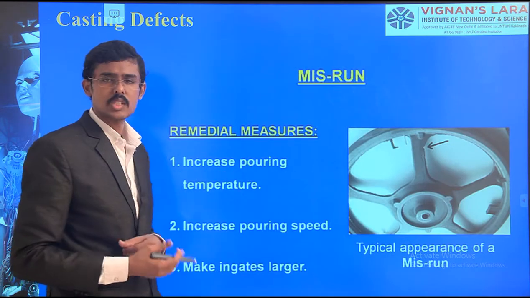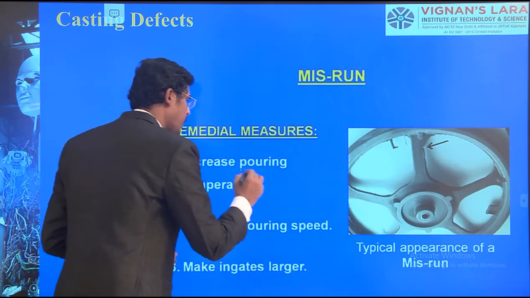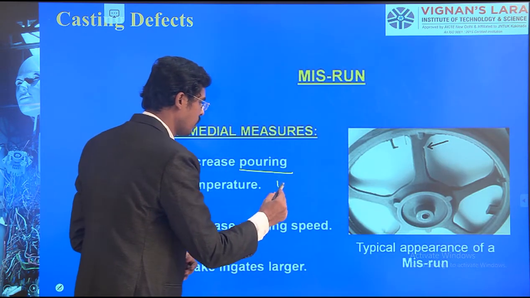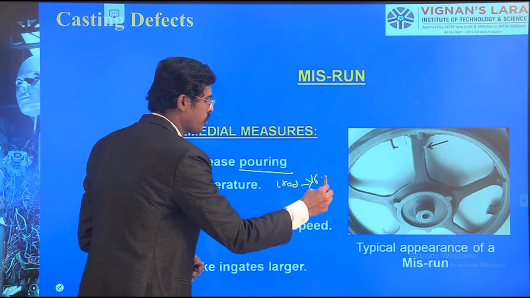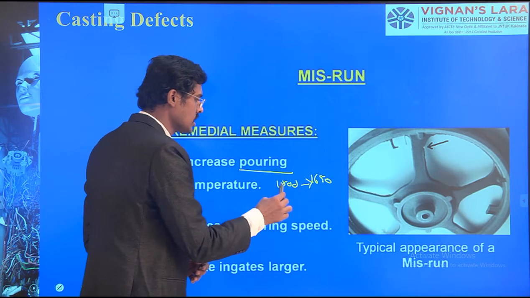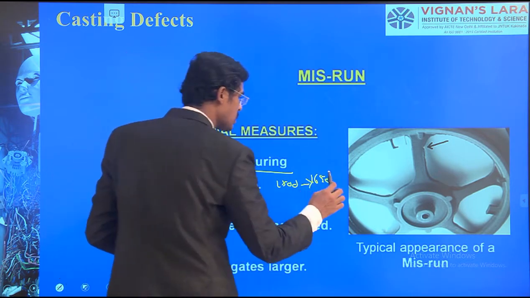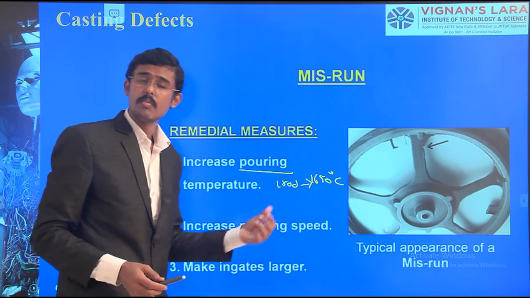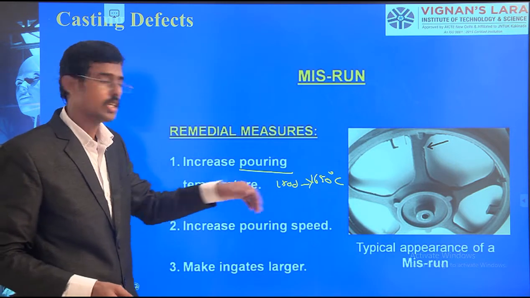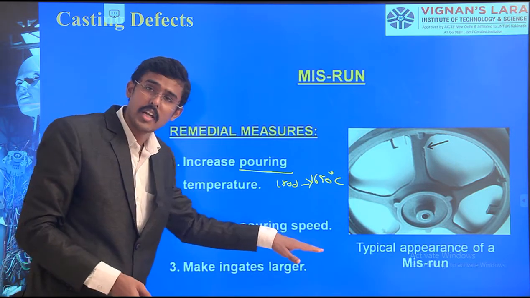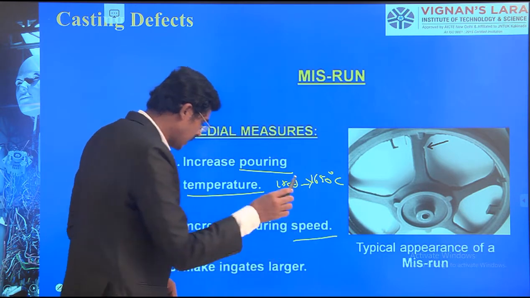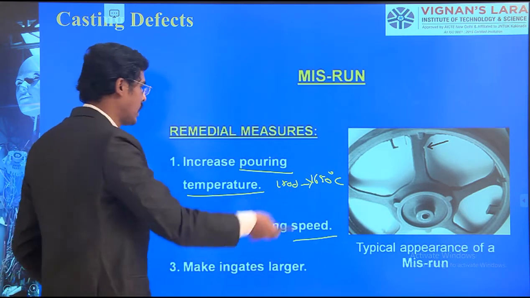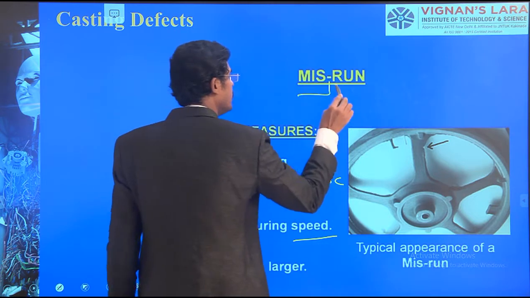What are the remedial measures? What can we do? Increase the pouring temperature. Instead of 1500 melting temperature, I am heating up to 1650. Then obviously it reaches the pouring temperature and therefore it can be easily done. Increase the pouring speed also. Temperature I am increasing, speed increasing. In such cases we are able to avoid this misrun.